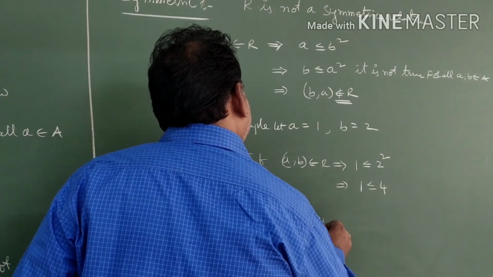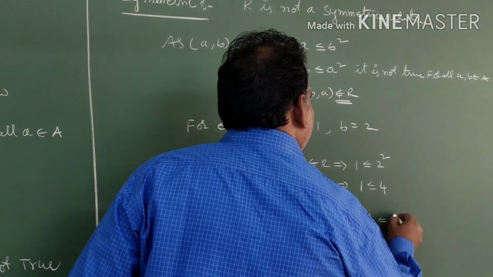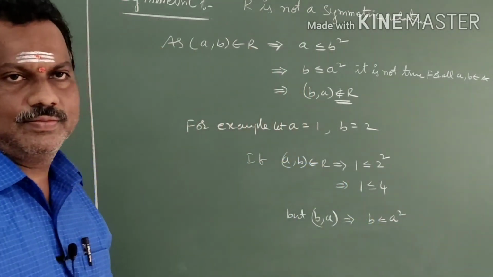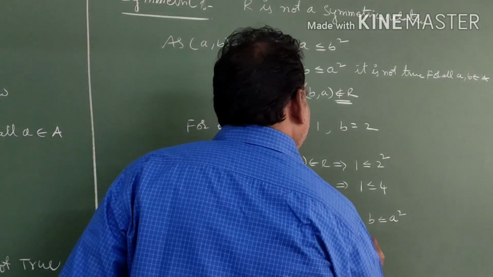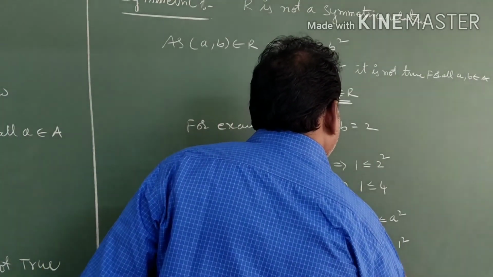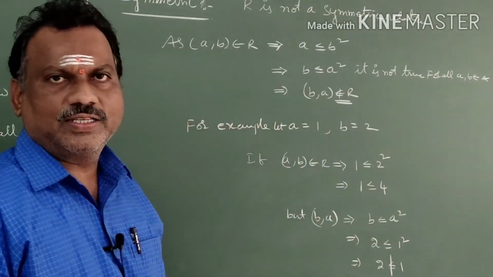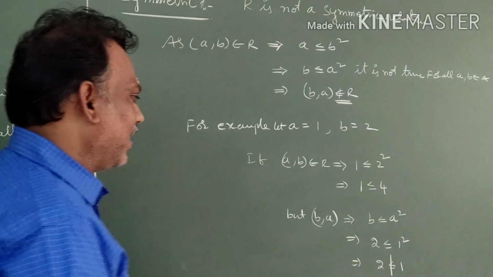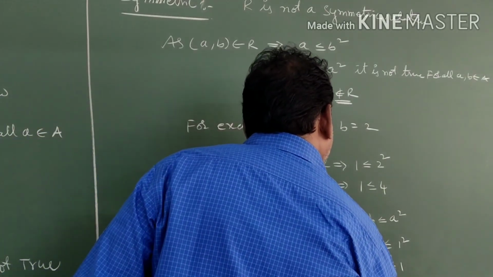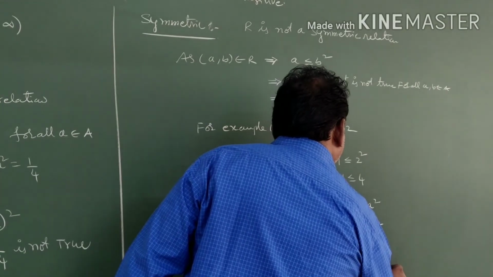But (b, a): b is less than or equal to a square. What is the b value here? 2 less than or equal to 1 square. 2 is less than or equal to 1 is not possible. 2 is not less than or equal to 1. Hence, (b, a) does not belong to that particular relation.